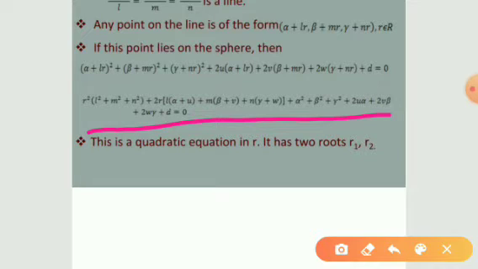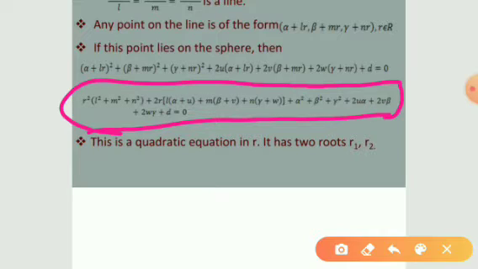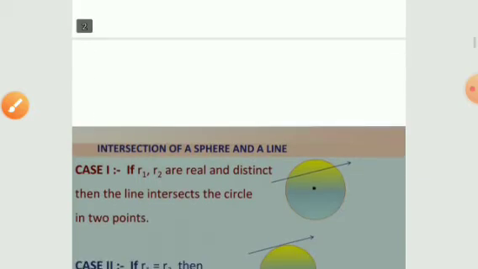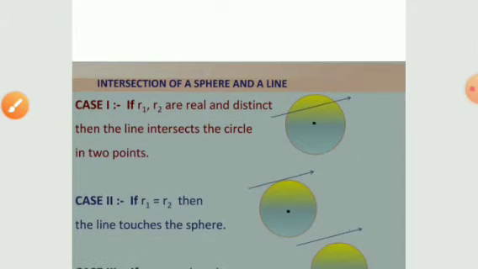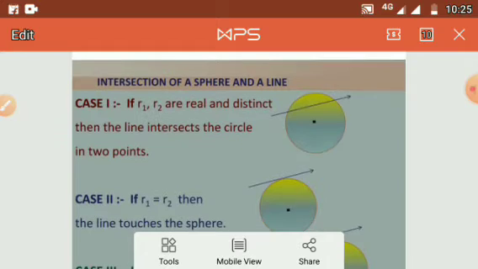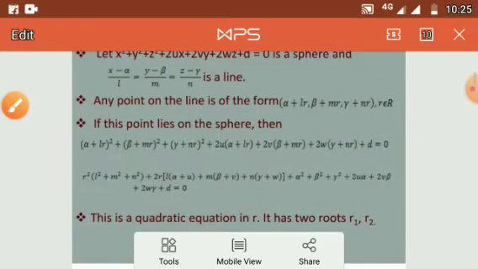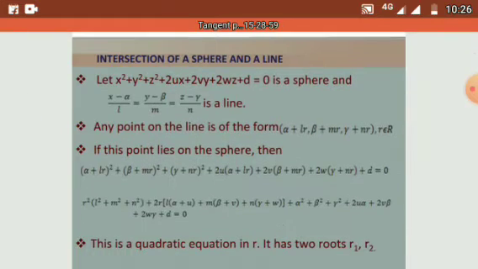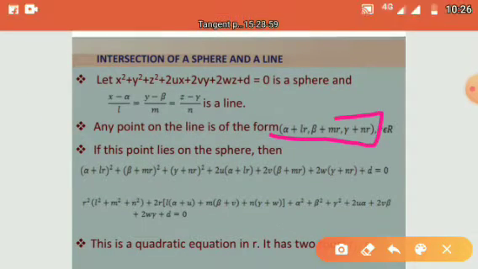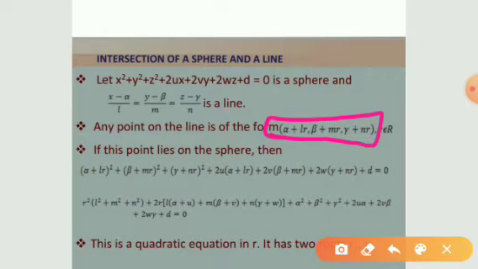Every quadratic equation consists of two roots. Therefore, this equation also has two roots. Suppose that the roots are r1 and r2. If r1, r2 are distinct and real, then from this you will get two different points.